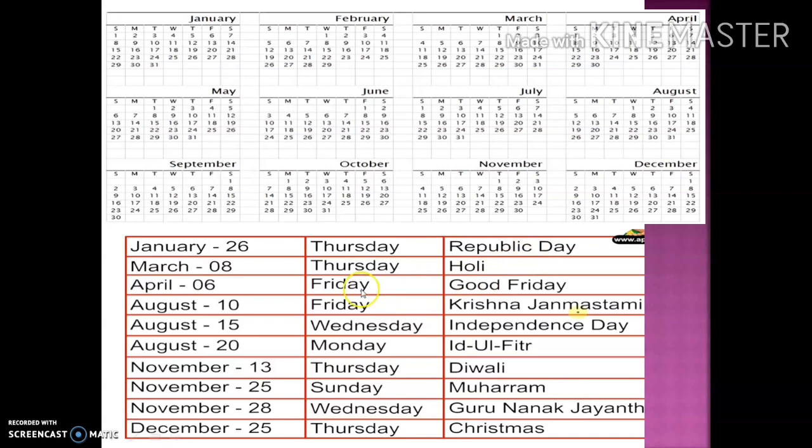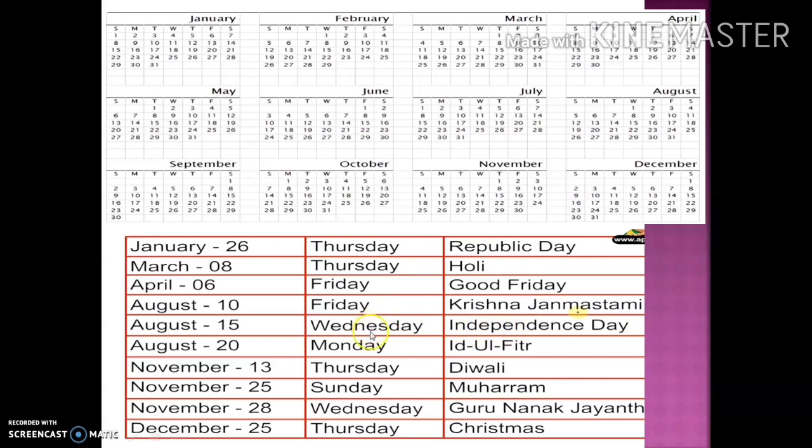On 8th March, that is our holy festival. Now what is the day on 8th March? Let us see. In the month of March, our 8th March falls on Thursday. Similarly, like this on 15th August. 15th August, which day falls? 15th August is Wednesday. So here is Wednesday. It is Independence Day, falls on Wednesday.